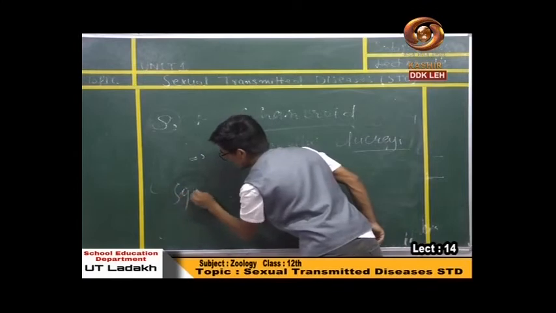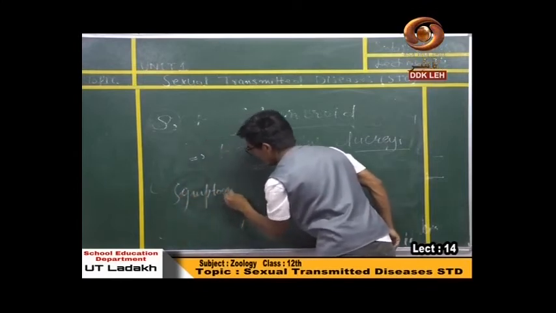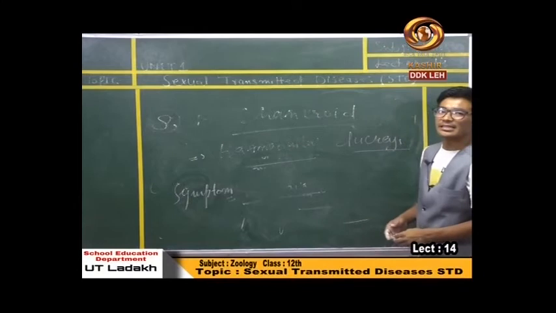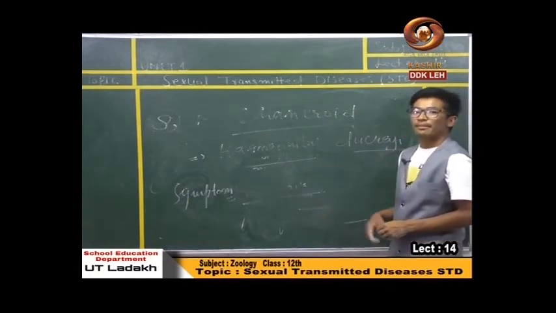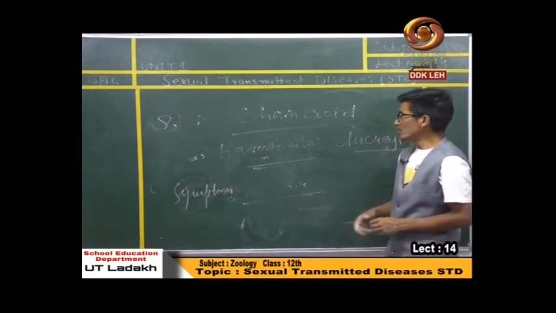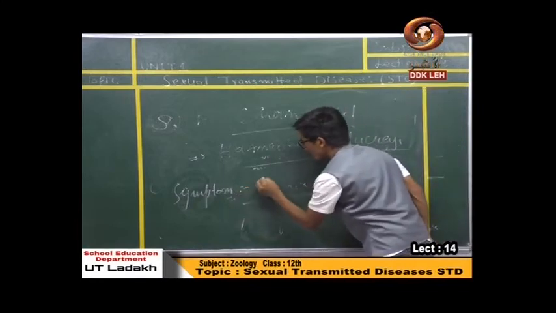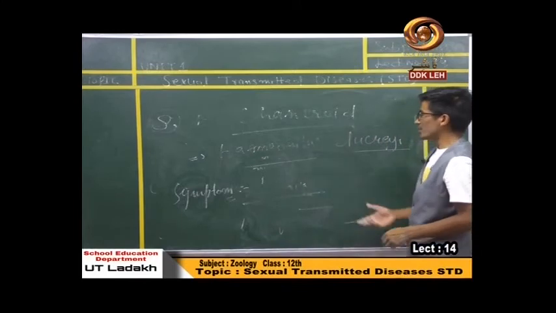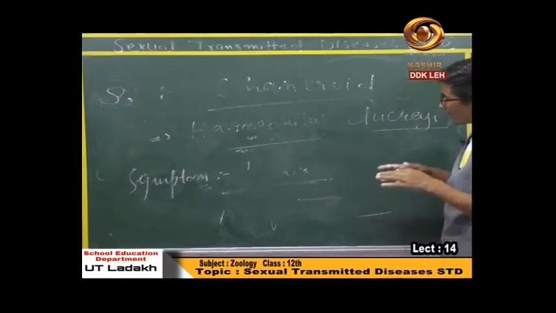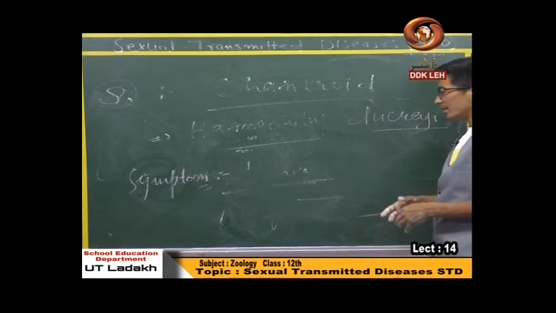Symptom of this disease is again pain, burning and sensation at the site of male and female genitalia. Blood occurs even if there is no menstruation in females.